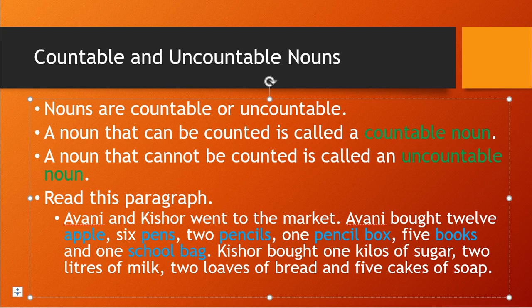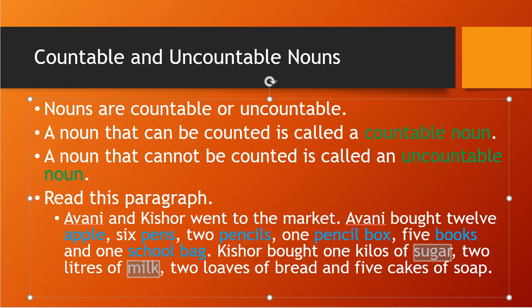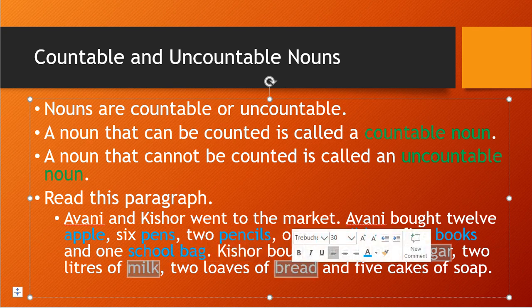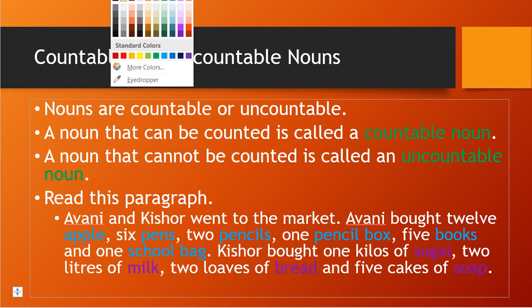And what did Kishore buy? Kishore bought 1 kilo sugar, 2 liters milk, 2 loaves of bread, and 5 cakes of soap, correct? I will mark these in a different color.